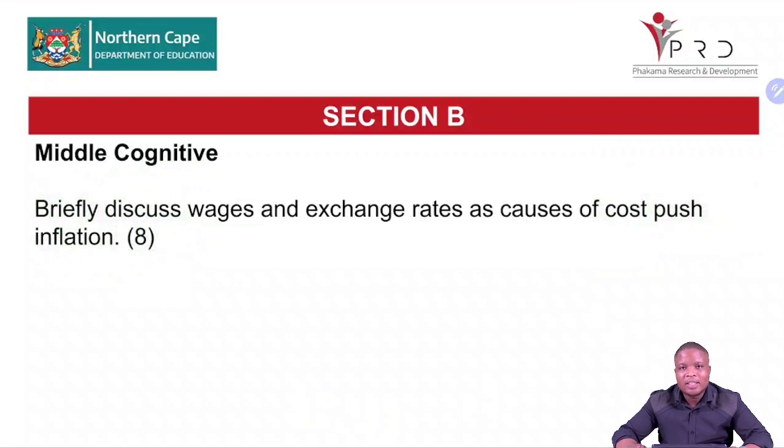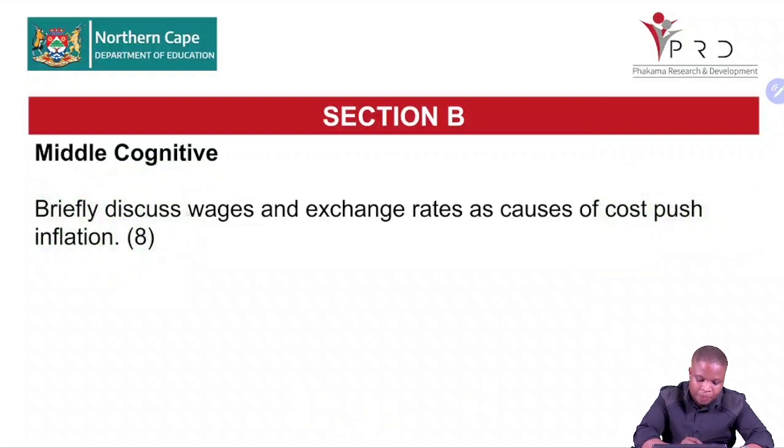The causes of inflation are demand pull and cost push. These causes are not an essay question, so they can come as an 8-mark question. They can ask you about wages and exchange rate, they can ask you about productivity, they can ask you about key inputs. So it can be anything that is asked that is a cost push inflation. So you have this question as an 8-mark question. For all the middle order questions, we are given only 5 minutes to write 4 full sentences for these questions. Then we look at the marking guideline.